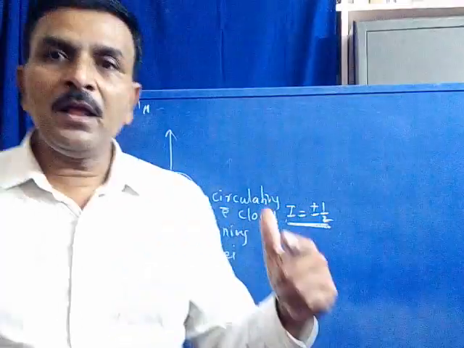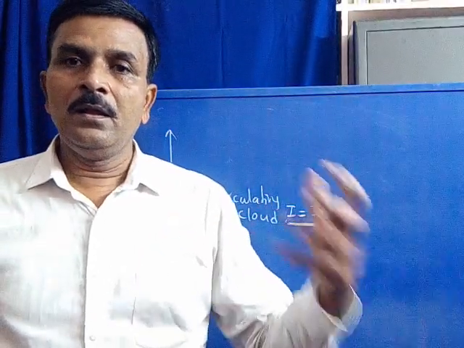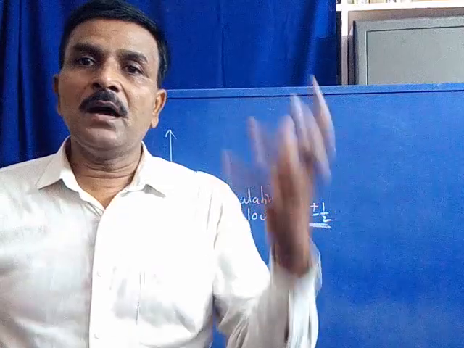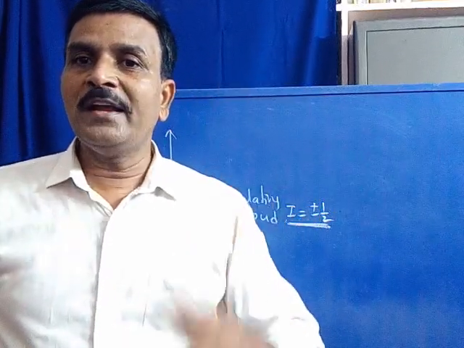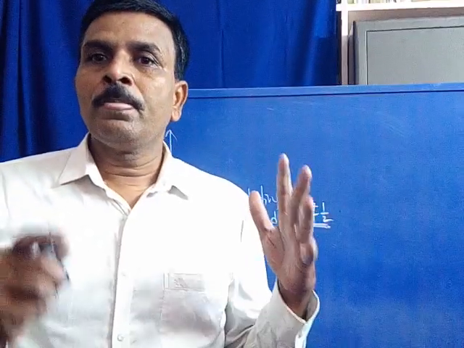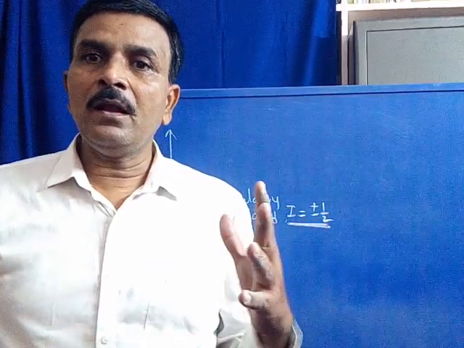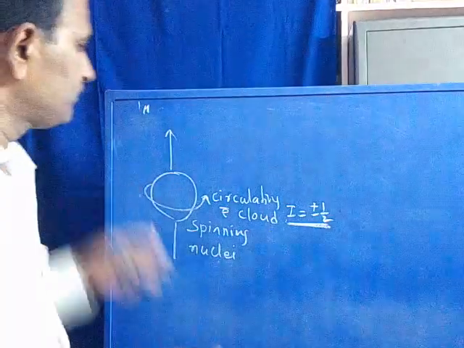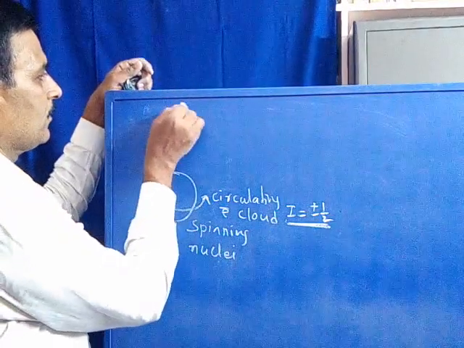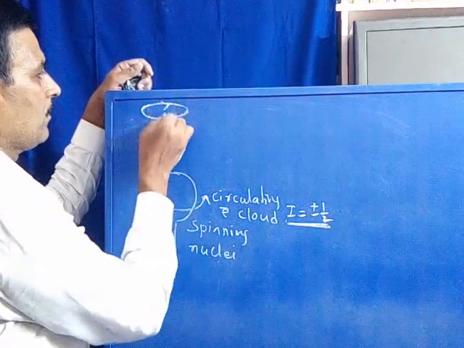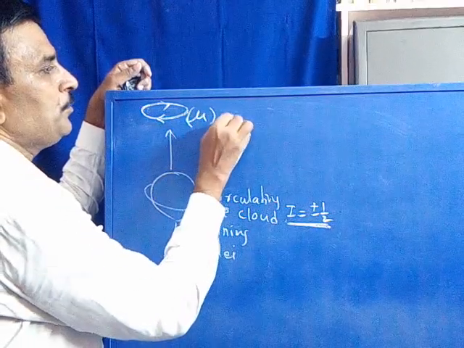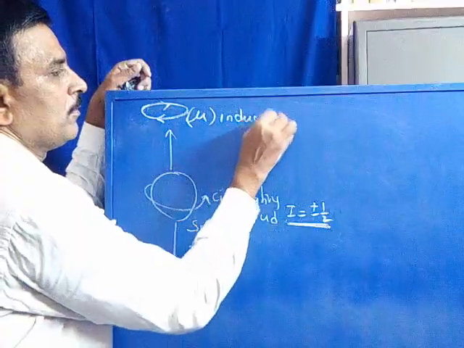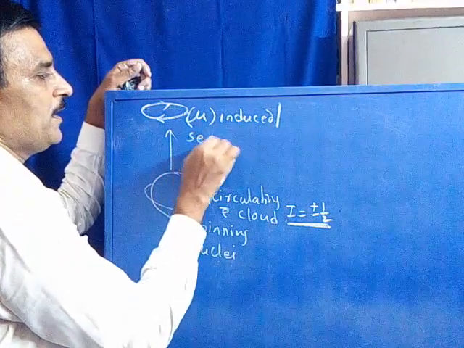Therefore, similar to a charged particle, a spin active nuclei is also able to produce a certain amount of its own magnetic field, which is called the induced magnetic field or secondary magnetic field.